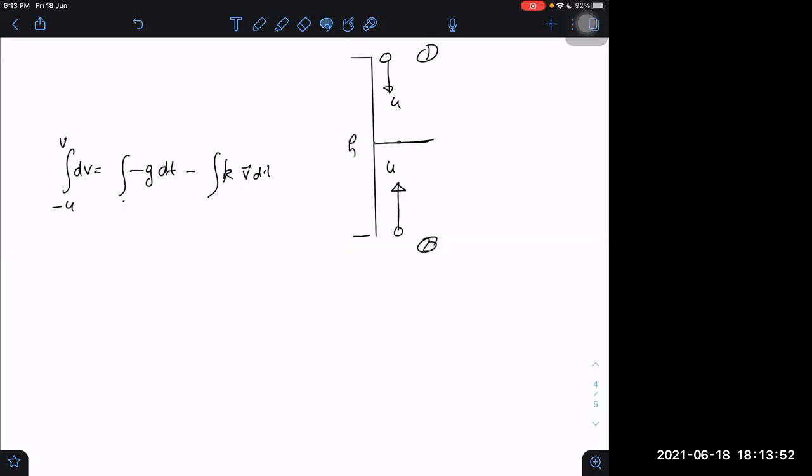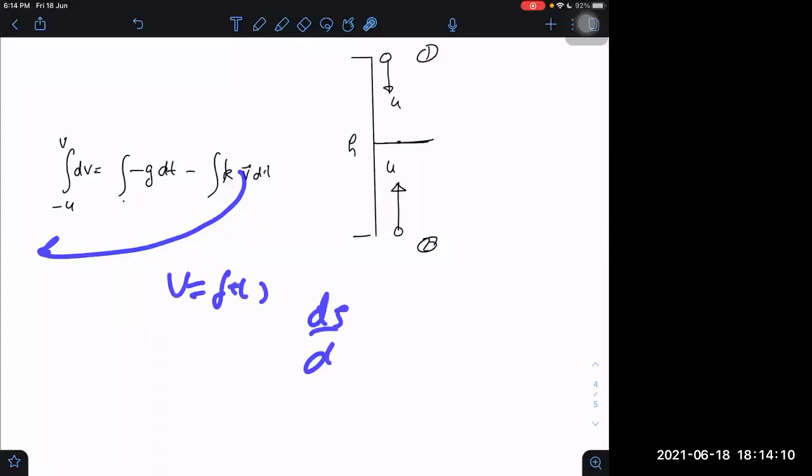Now we are trying to do it if the drag force is present, and we will see whether the equations formed are simple or not. If not simple, then do not worry, our normal lengthy method is already there. What is that method? I told you, take the v terms on the same side, then find v as a function of time. After finding v as a function of time, then again ds by dt. But that is a very lengthy method.